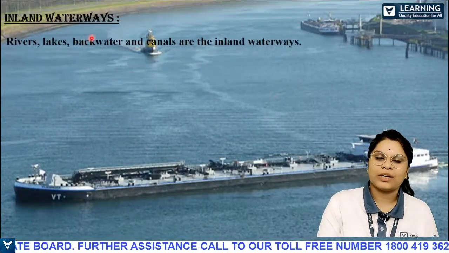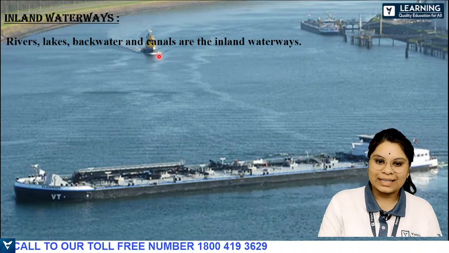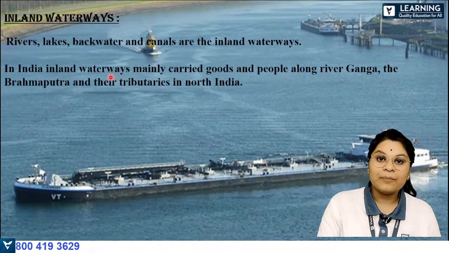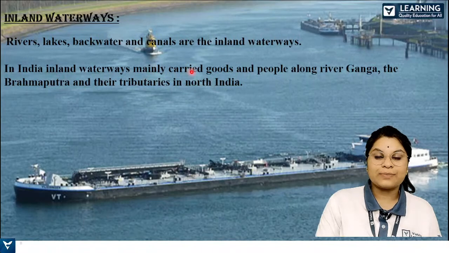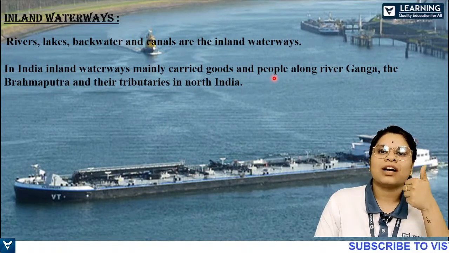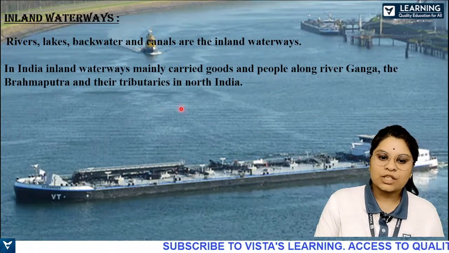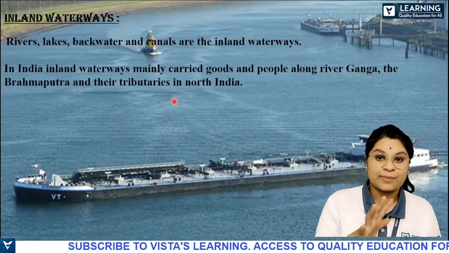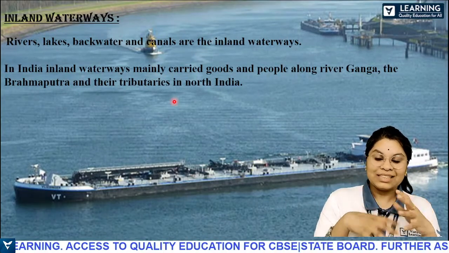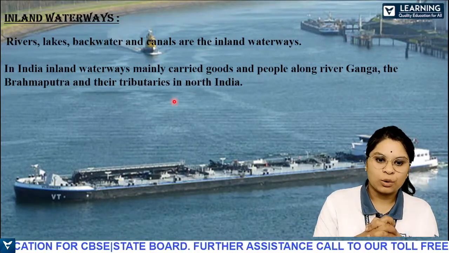So inland waterways is nothing but transport done in the rivers, lakes, backwaters and canals. In India, inland waterways mainly carry goods and people along the river Ganga, the Brahmaputra and the tributaries in North India. Tributaries, you know, I'm not going to explain again in brief. Please do check the links below, right?